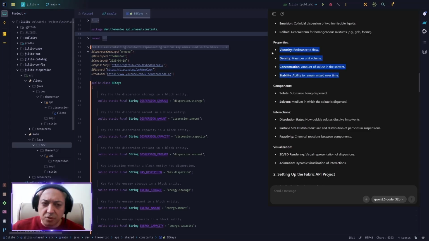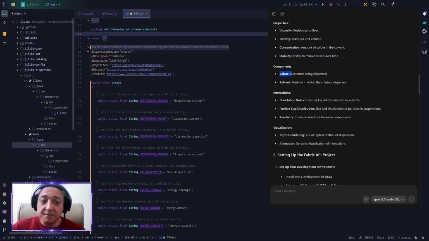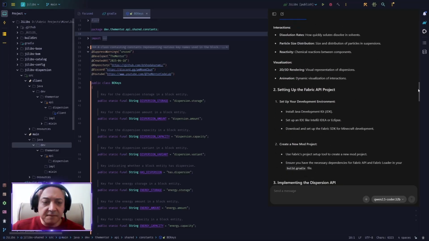Well, I'm not sure if I want to add any of them or not yet. Then for components, we have the solute and solvent. Then we have the interaction ability to dissolute rates and particle size distribution or reactivity, and then visualization for 2D and 3D rendering and animations.